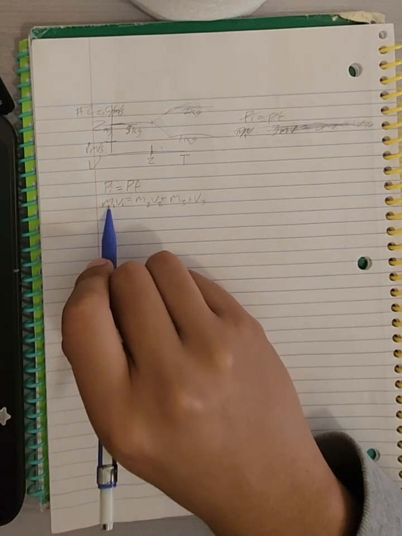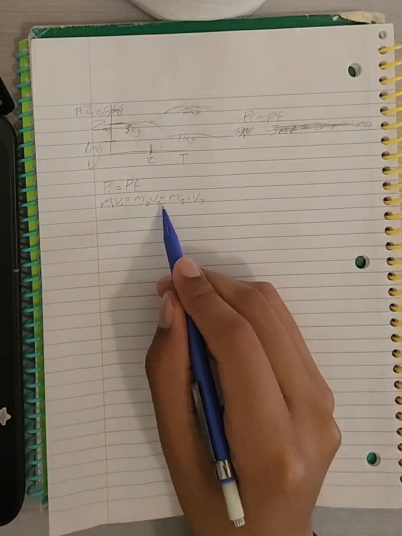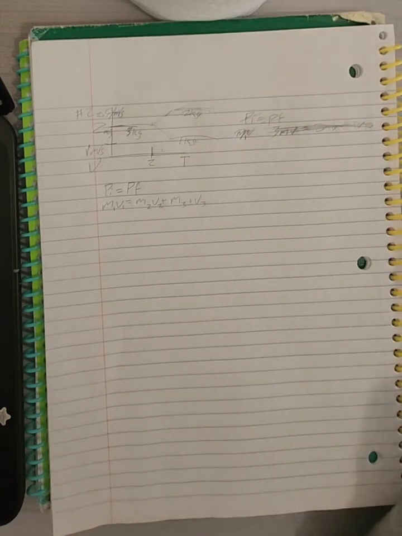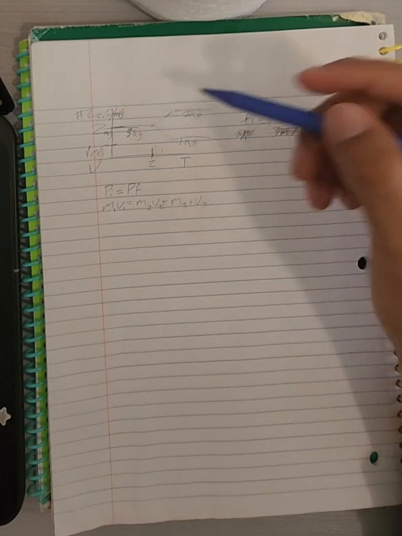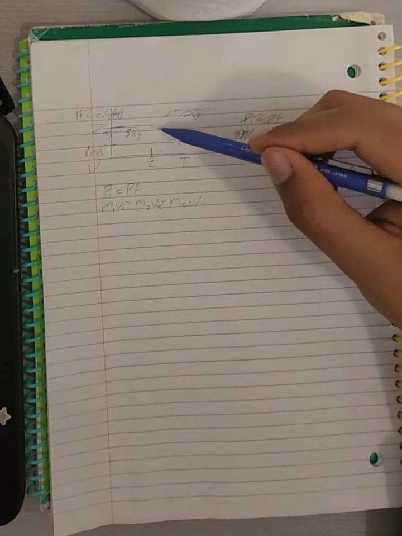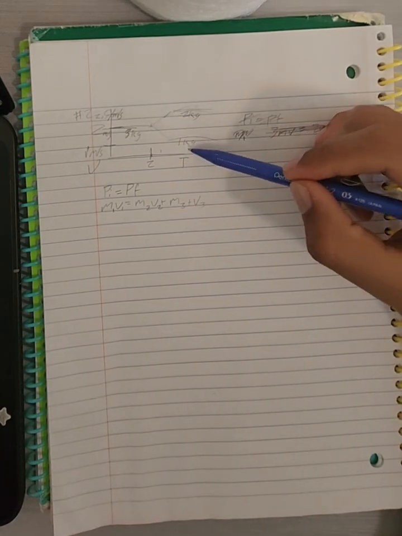the variables would be m1 v1 is equal to m2 v2 plus m3 v3. Well, this is because we have to think about this as the opposite of a collision, which would be kind of an explosion, because we have two objects going in constant linear motion and then boom, they separate. So we have this one right here and this one right here.